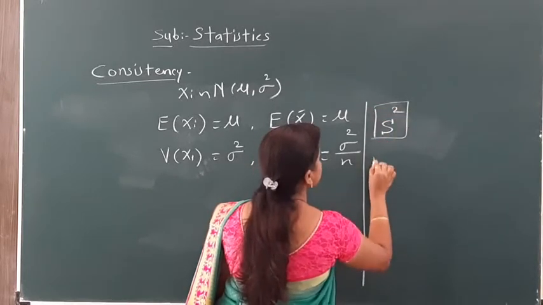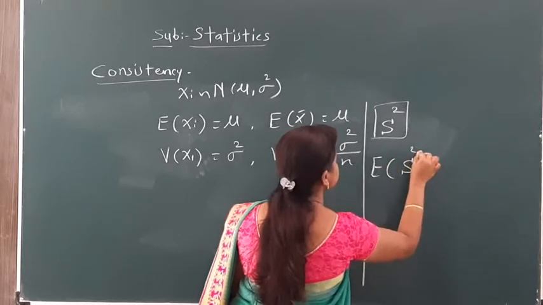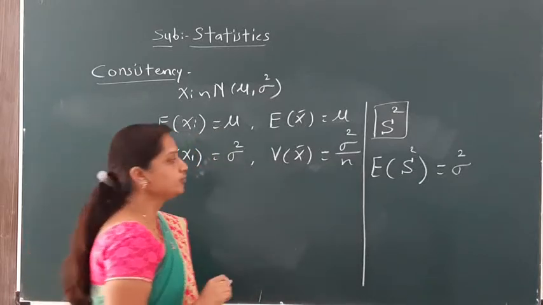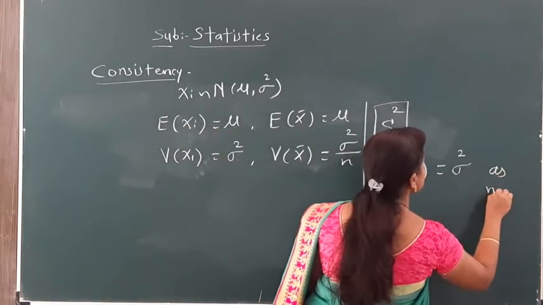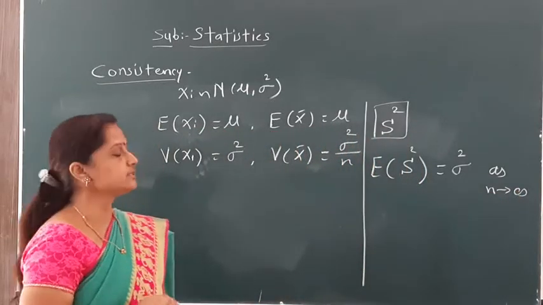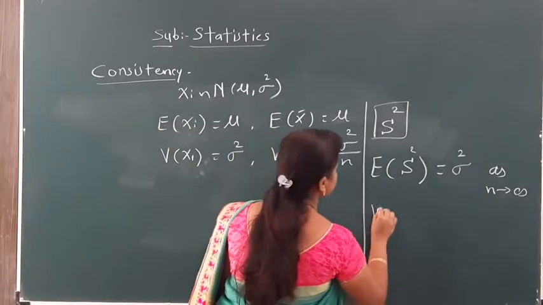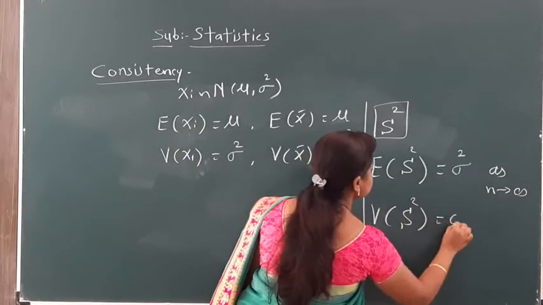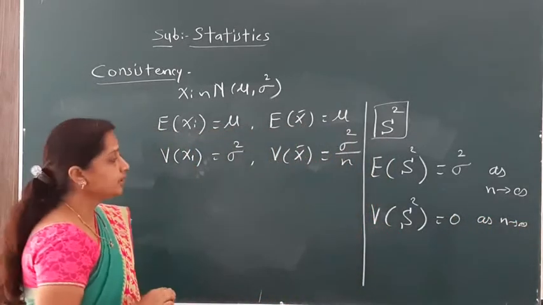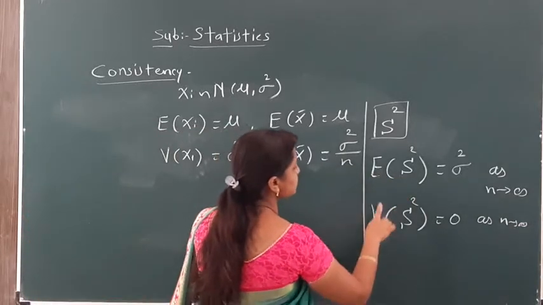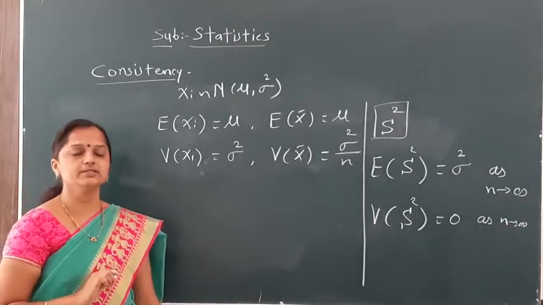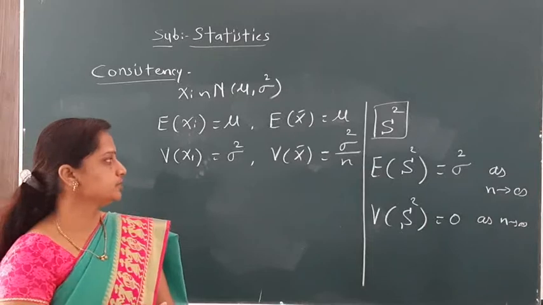For that purpose we have two sufficient conditions. The first condition is that the expectation of s square is equal to sigma square, and all of you know that it is a large sample property, so the condition is that the expected value of s square tends to sigma square as n tends to infinity, and the variance of s square tends to 0 as n tends to infinity, for large sample size. If the sample mean square satisfies these two conditions, then we say that s square, the sample mean square, is a consistent estimator for population variance sigma square.